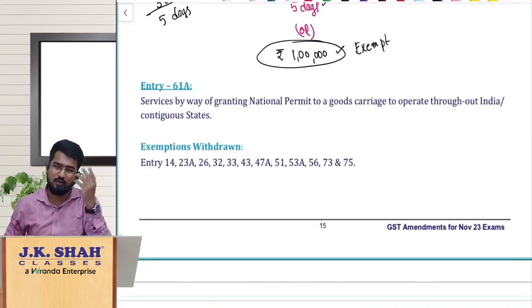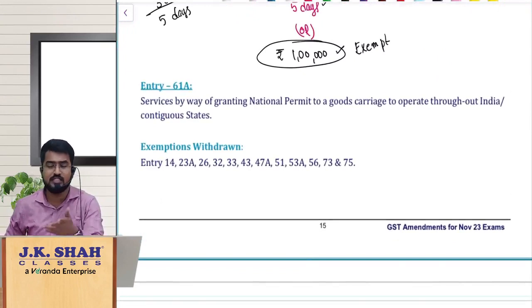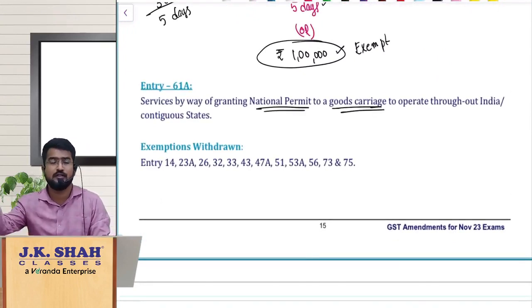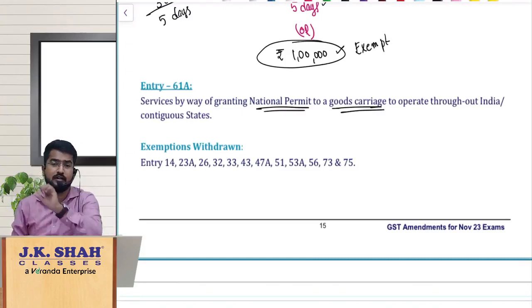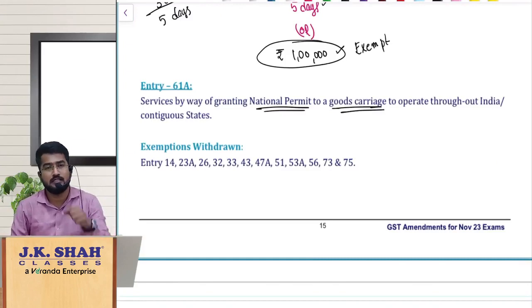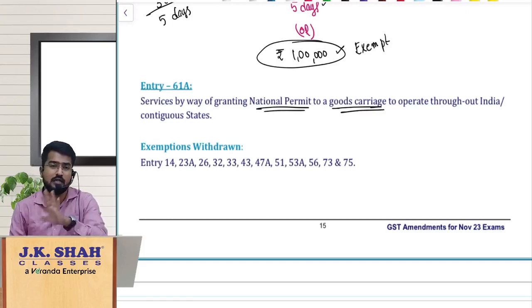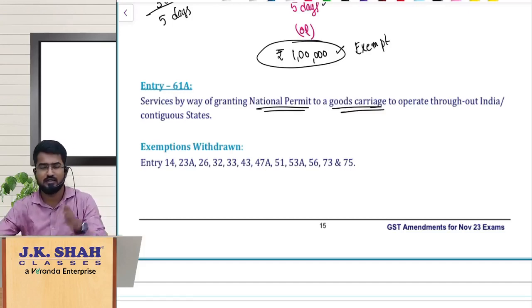Entry 61A, an old entry itself: services by way of granting national permit to a goods carriage. Guys, you will have seen behind the lorries, it is written national permit, national permit. Further, they are paying consideration to the respective authorities, and that is exempt under GST. These are the amendments which are newly inserted, and this 61A was inserted long back, but it is given in the statutory update, hence we are discussing.